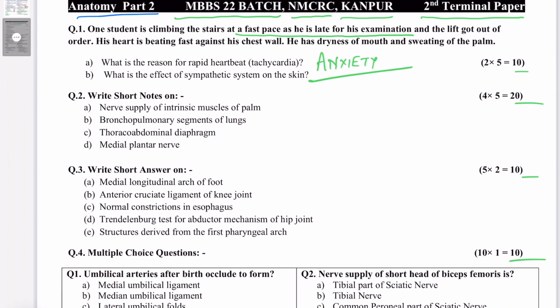It sends impulses to the posterior hypothalamus and the paraventricular nucleus, which is the chief autonomic center of the CNS. Now from the posterior hypothalamus, the impulses are sent down through the dorsal longitudinal fasciculus to the brainstem. From there, these impulses travel down to the lateral horn of the spinal gray matter of the segments T1 to L2. Remember, that's the sympathetic outflow from the spinal cord. From there, the efferent preganglionic neurons emerge out and relay in the sympathetic ganglia.